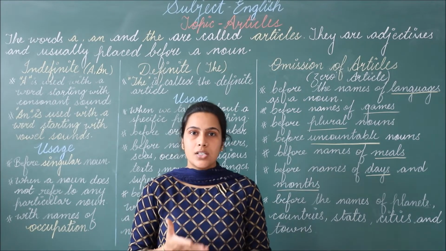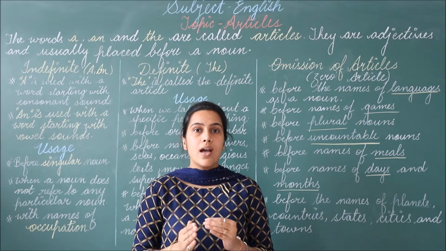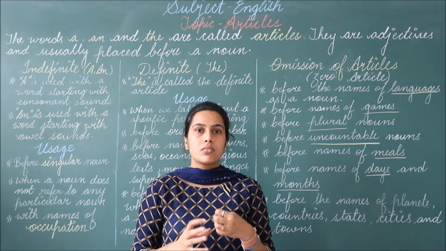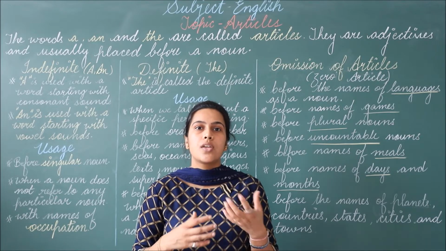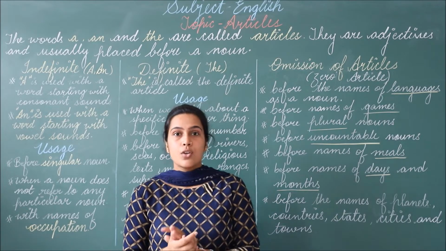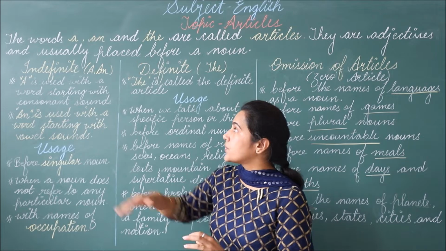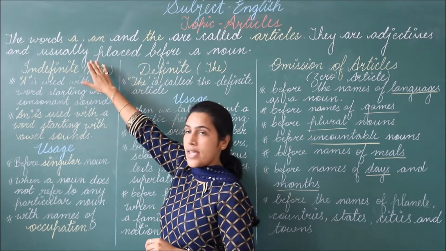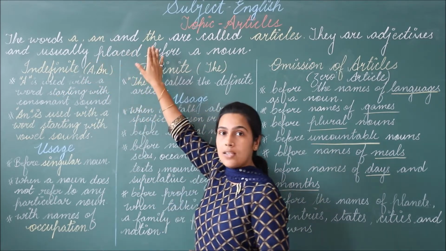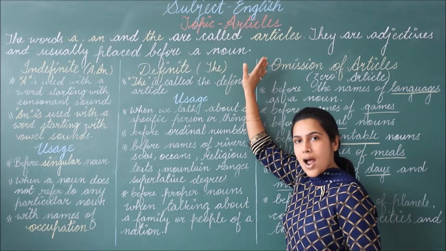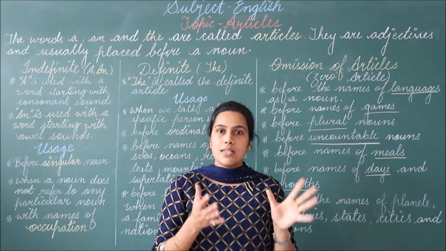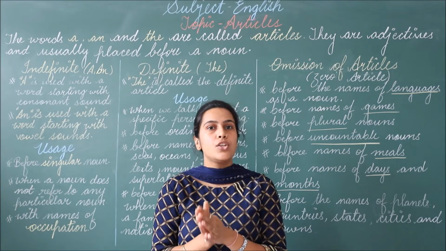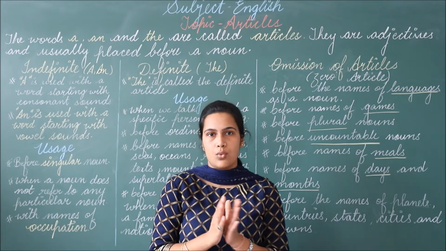They are adjectives also because they are used to denote the quantity and the quality of the noun about which we are talking. So let's look at the definition. The words like a, an and the are called articles. They are adjectives also, and since they are adjectives, they are used before the noun.